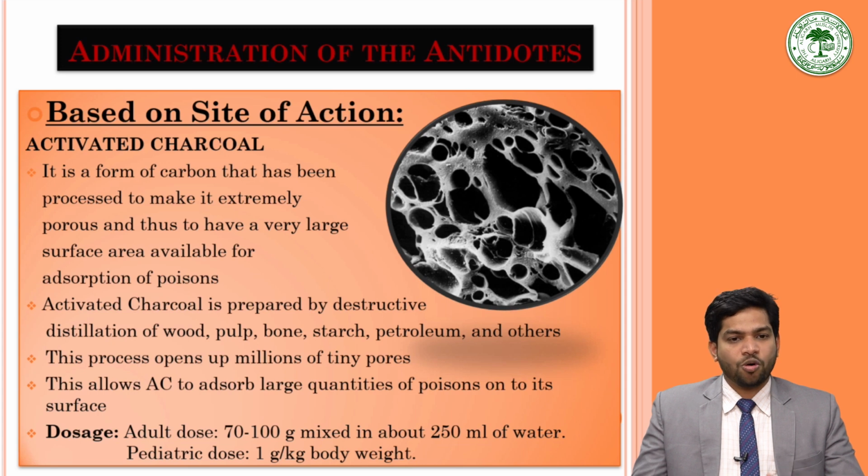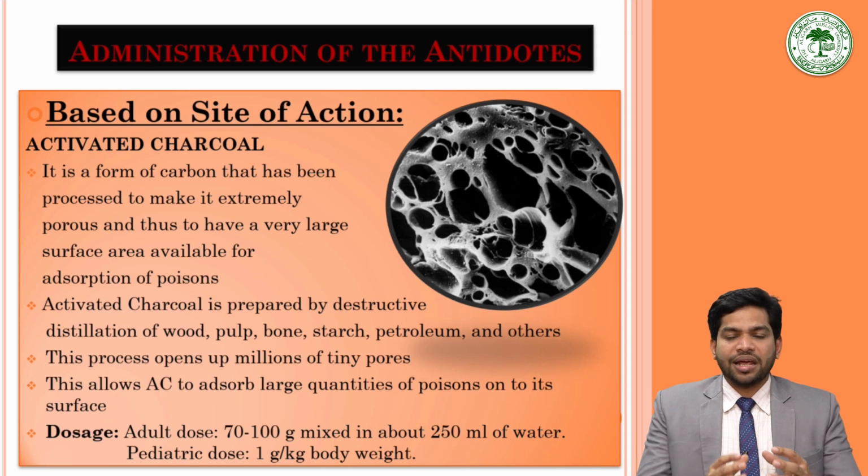This process opens up millions of tiny pores, between 10 and 1000 angstroms in size, between the carbon atoms, and this increases the surface area enormously, to around 1000 square meters per gram. This allows activated charcoal to adsorb large quantities of poisons on its surface.